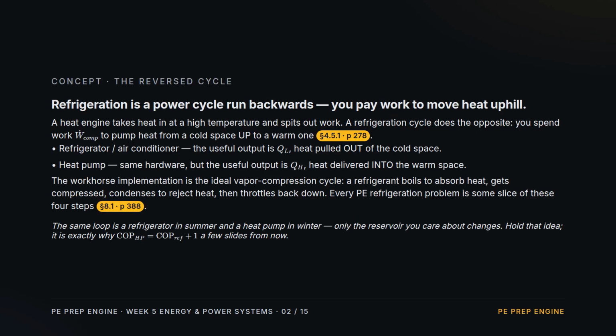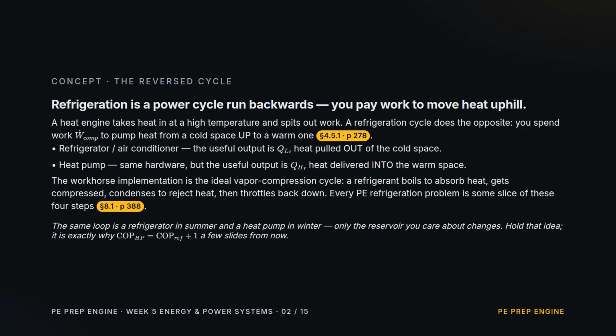Start with the big idea. A heat engine takes heat in hot and produces work. A refrigeration cycle is that cycle reversed. You spend compressor work to pump heat from cold up to warm. Call it a refrigerator when you care about the heat pulled out of the cold space, and a heat pump when you care about the heat delivered to the warm space. Same hardware, different output of interest.